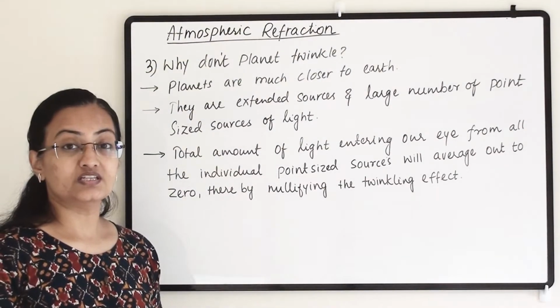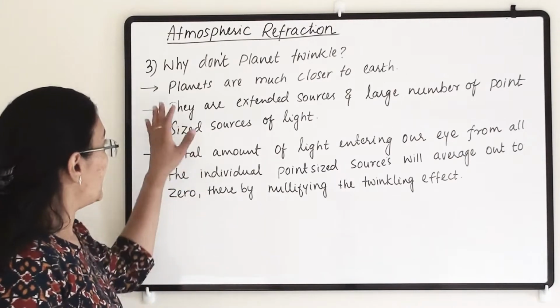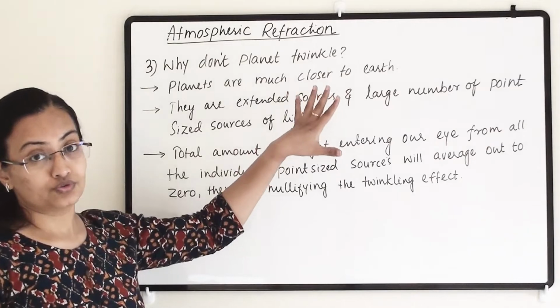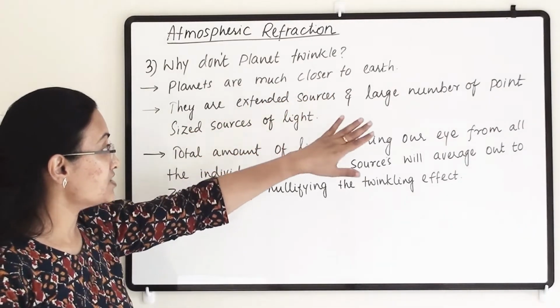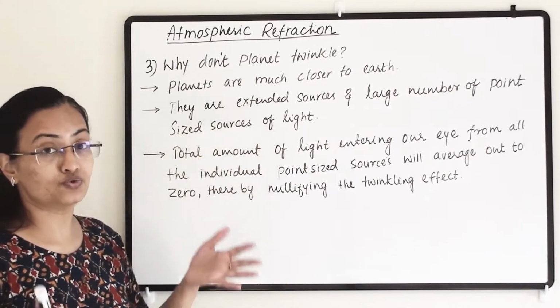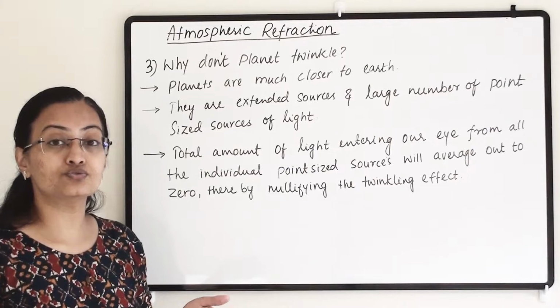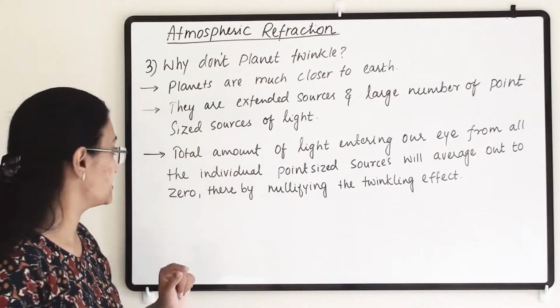Our third point is, why don't planets twinkle? Planets are much closer to the earth, and they are extended sources, a large number of point-sized sources of light. Whereas a star was only a single point-sized source of light.